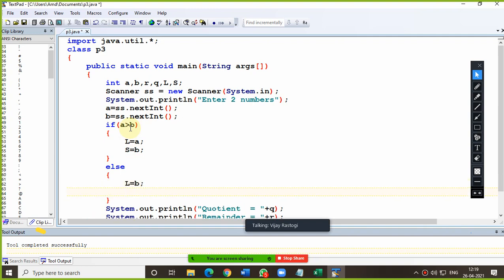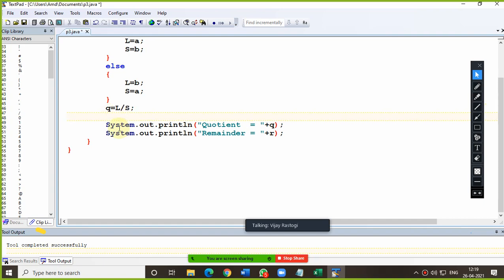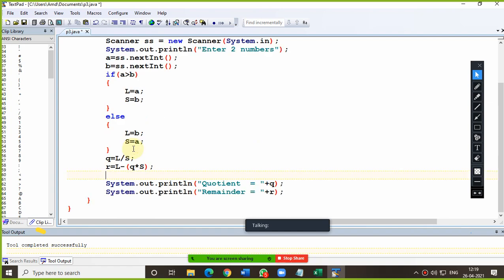Largest equals B and the smallest would be A. And then after that, quotient equals largest upon S, and for remainder, the largest minus Q into S. This is also correct. Am I clear, everybody? So there are so many variations, and whichever you are comfortable with is always better for you. Okay?